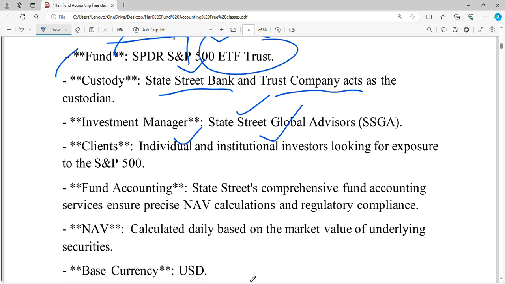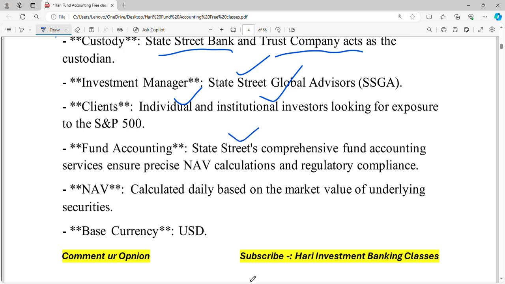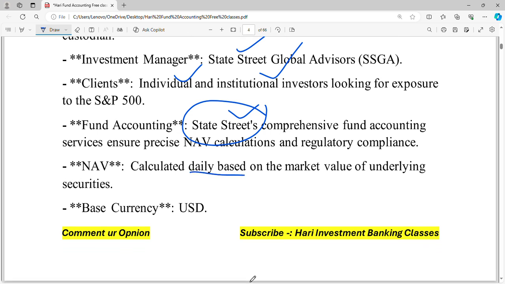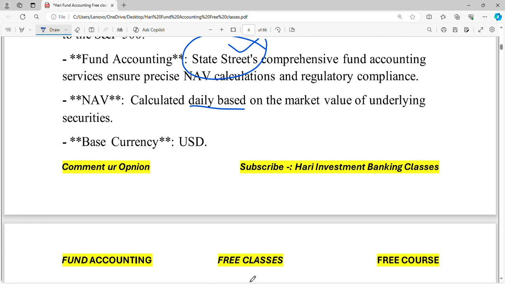And fund accounting: here, State Street provides comprehensive fund accounting services, which means State Street will take care of the fund accounting services and regulatory work. Next, NAV will be calculated on a daily basis on the market value of the underlying securities. Here also the base currency will be USD.